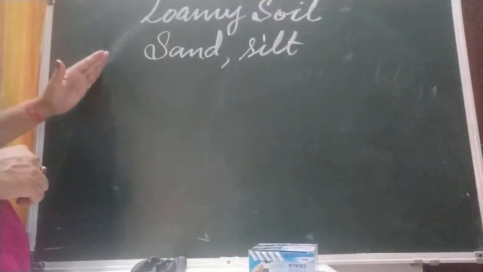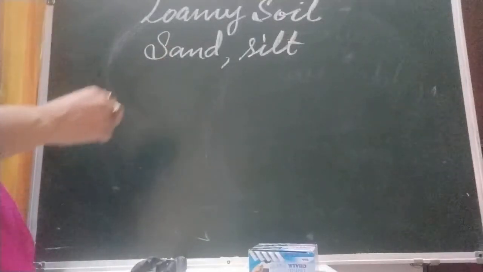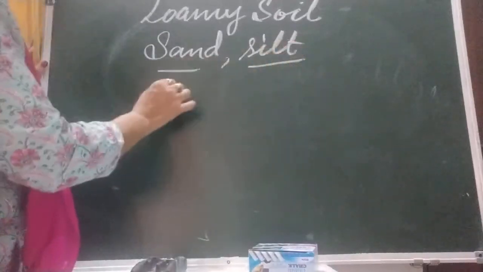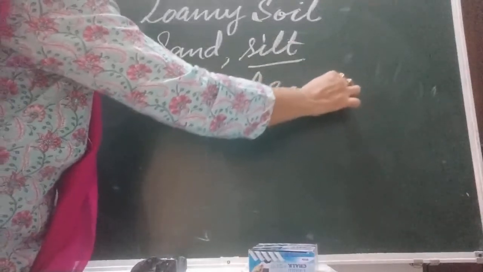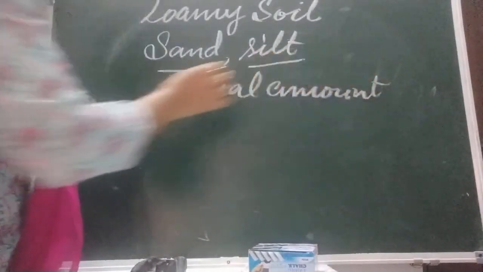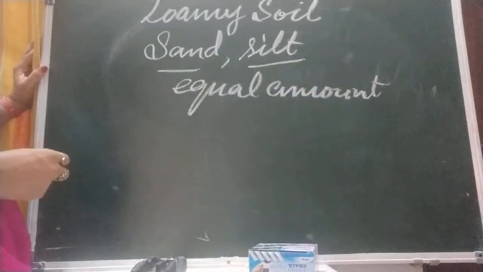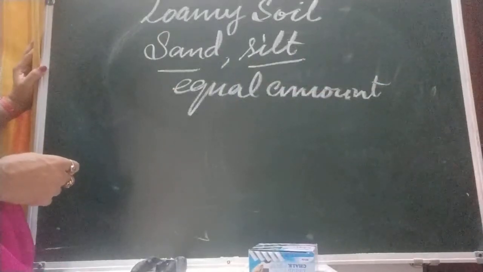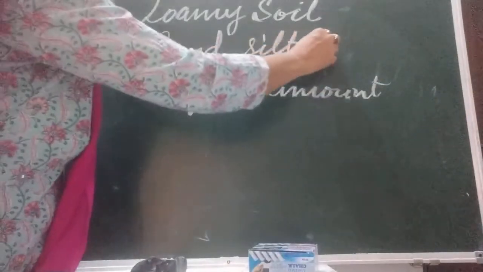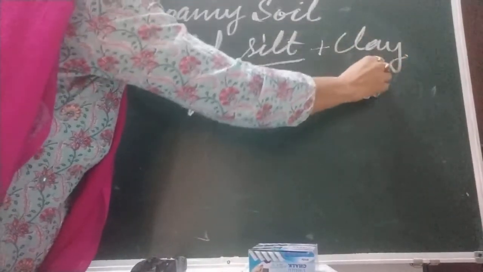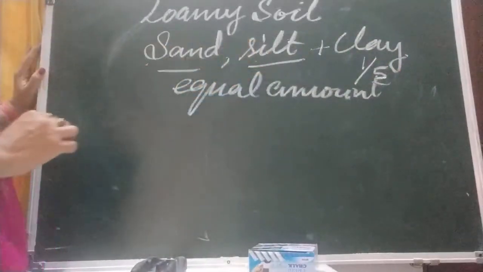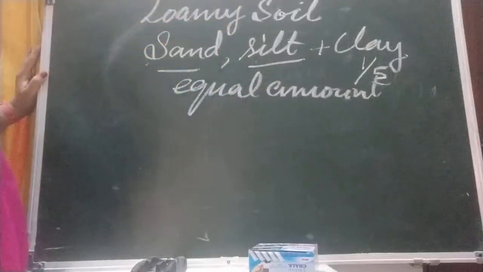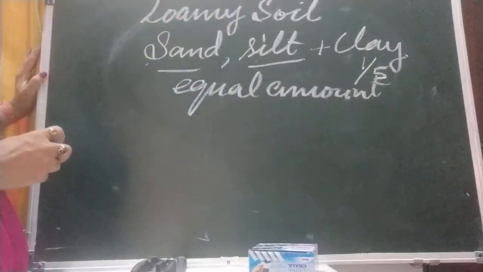So loamy soil has sand and silt in equal amounts. 1/5 of loamy soil is clay as well.